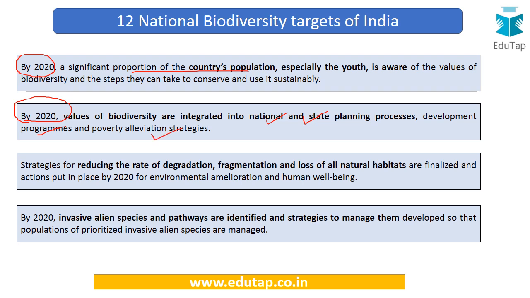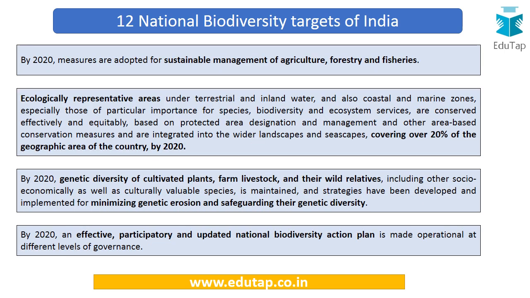Also, strategies for reducing the rate of degradation, fragmentation and loss of all natural habitats are finalized and actions put in place by 2020 for environment amelioration, that is upliftment, and human well-being. Also, by 2020, invasive alien species and pathways have to be identified and strategies to manage them must be put into place and developed. Next is, by 2020, measures are adopted for sustainable management of agriculture, forestry and fisheries.